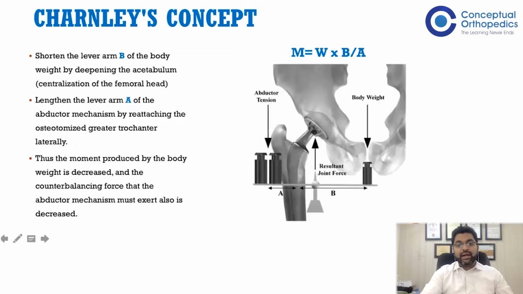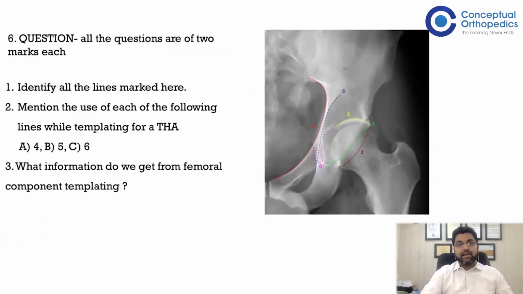He also added one more concept, in which he tends to medialize his acetabular component, and he does a trochanteric osteotomy to increase the abductor lever arm. Both these causes decrease in joint reaction forces on the hip, helping in longer survivorship. Next question.